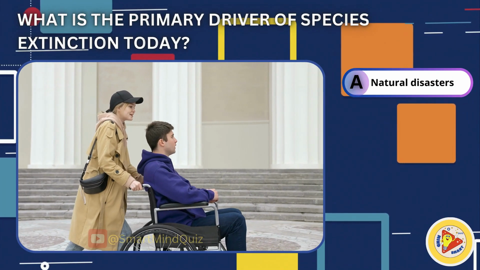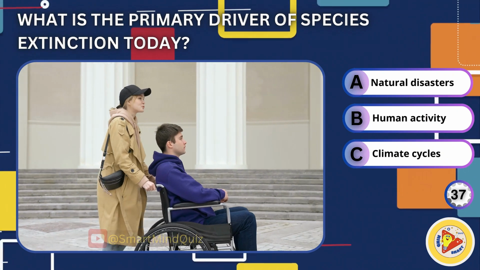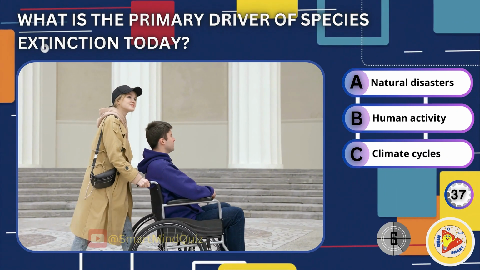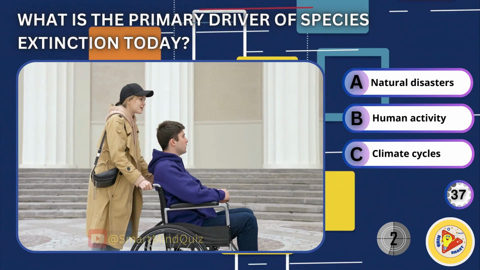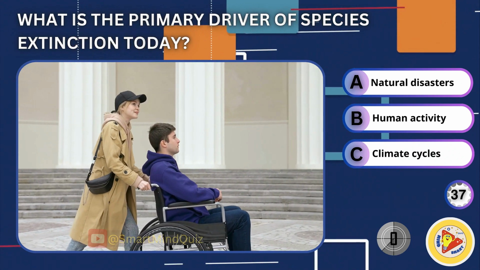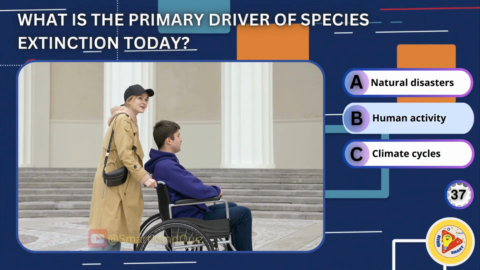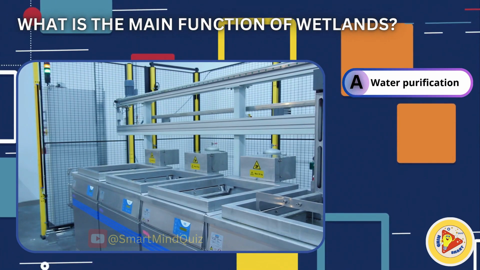What is the primary driver of species extinction today? Natural disasters, human activity, climate cycles. It is human activity. What is the main function of wetlands?